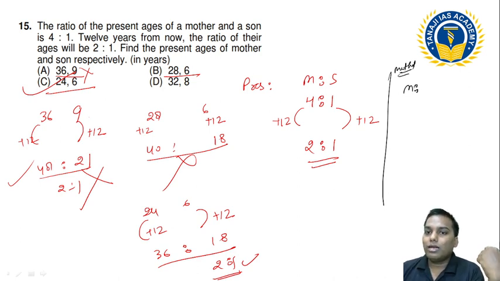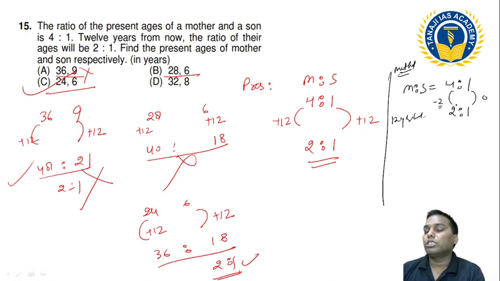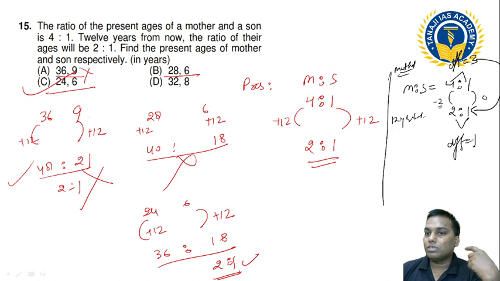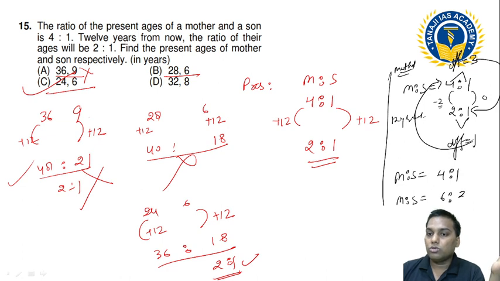I know that mother and son are in 4:1, and after 12 years they are 2:1. This difference is 0, this difference is -2. I told you, you have to make the difference the same. So the difference is 1 here and 3 there. I have to multiply this difference to this one, and that difference to the other one. So the new ratio will be 4:1, and the new one will be 6:3.